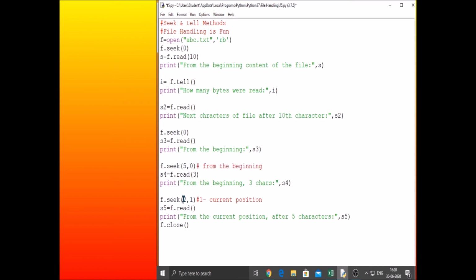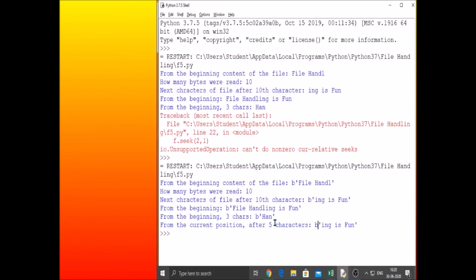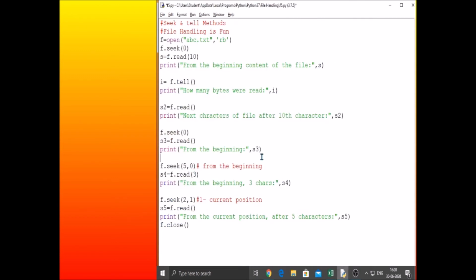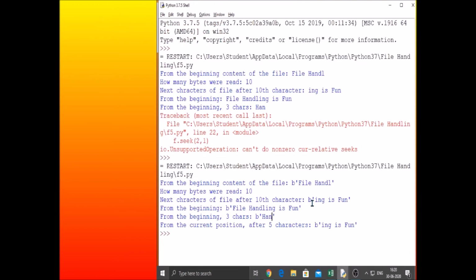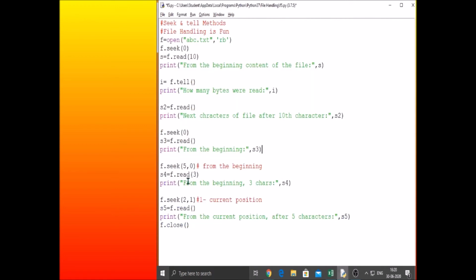From the current position, skip 2 characters, that is, move the file pointer 2 more bytes, and then read the content. From the current position means after HAN. From the beginning, whatever we have displayed, file handling is fun, is over. Now my cursor is at the end. Next, what have I done? I brought my cursor to the beginning.